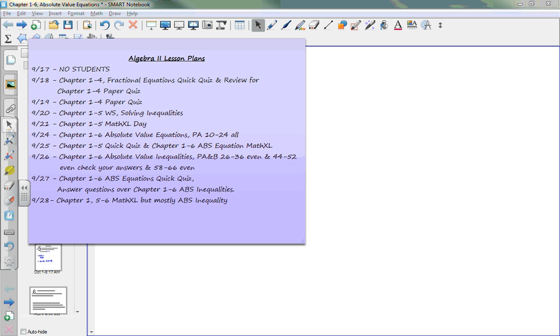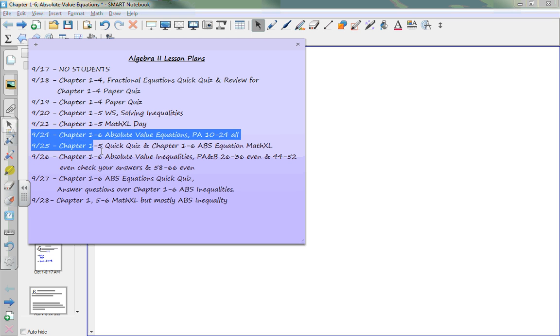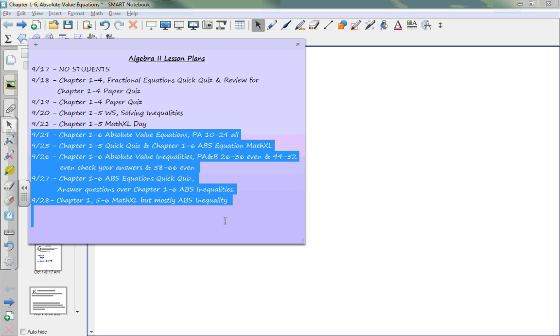Okay, we are in Algebra 2, and this is what we're doing for the week. Today I'm going over 1-6. Your homework assignment is Practice A, 10 through 24 all. Tomorrow you have a quick quiz over 1-5, and after that quick quiz, you are going to be doing a Math Excel assignment over the equations.